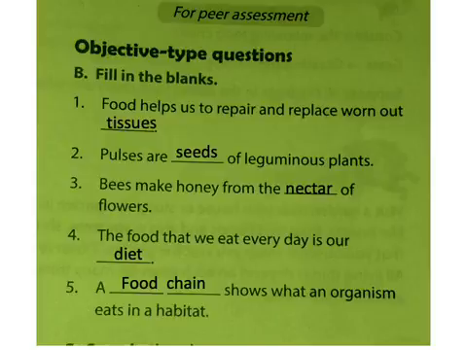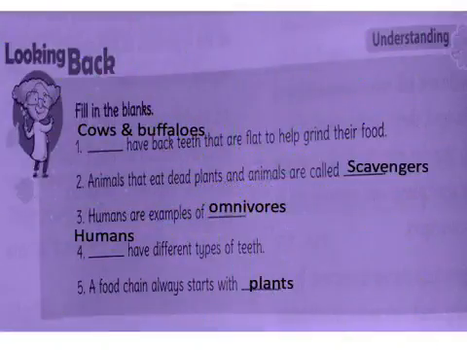Next, the food that we eat every day is our, yes, diet. Dash shows what an organism eats in a habitat. Food chain. Next, book back exercise. Looking back. Okay? Dash have back teeth that help to grind their food.